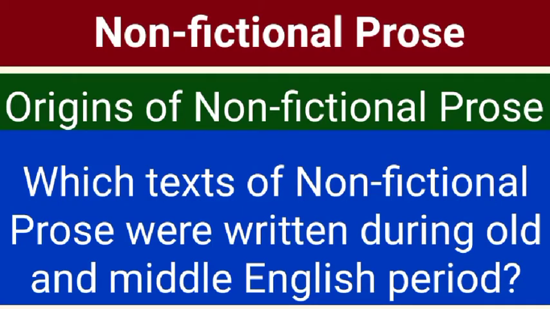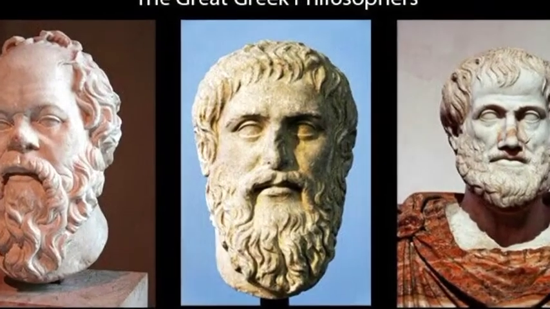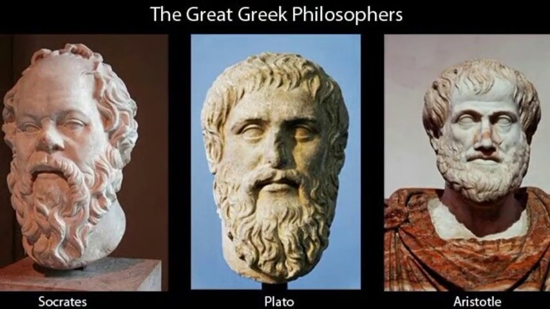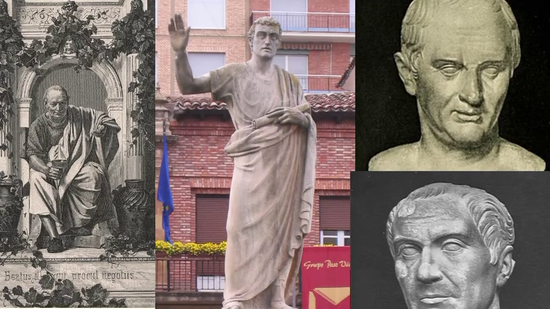We're going to discuss English non-fictional prose in this video and a few more videos. This video will be limited to the brief history of non-fictional prose and English non-fictional prose during Old and medieval English periods. Let us try to see where the origins of non-fictional prose are found. It is said that the origin of non-fictional prose can be traced back to Greek writers like Socrates, Plato, and Aristotle, and also to the Roman masters like Horace, Quintilian, Cicero, and Longinus.